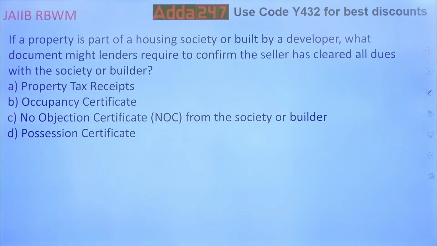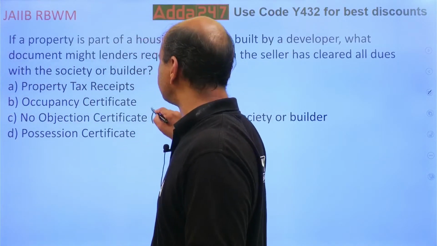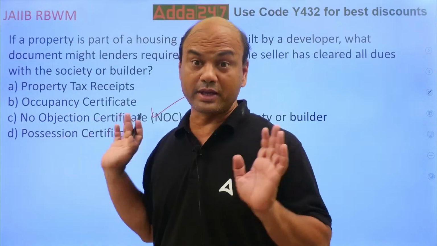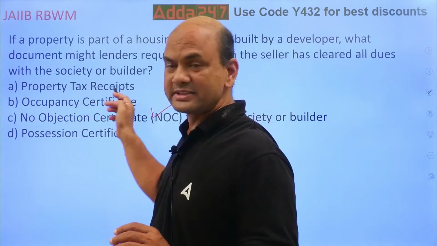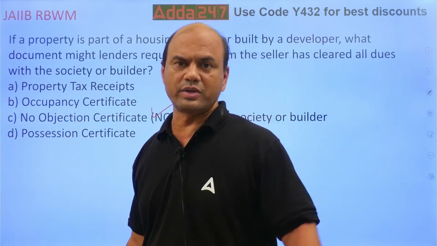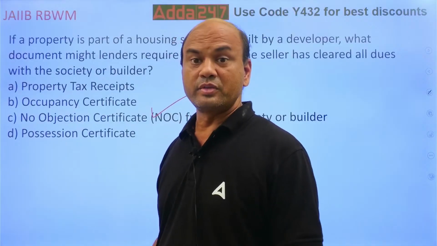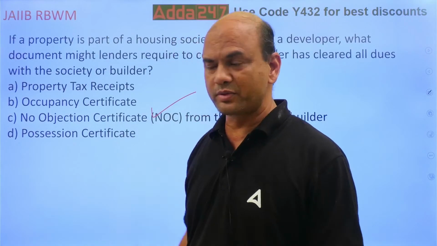The answer is society NOC, isn't it? Society will give the NOC that he has paid all the dues of us. They will specifically speak of the society. Tax receipt and all these things are related to the local bodies, municipality or whatever it is. So that is not covered under this NOC. Only society dues are covered over here. Okay?